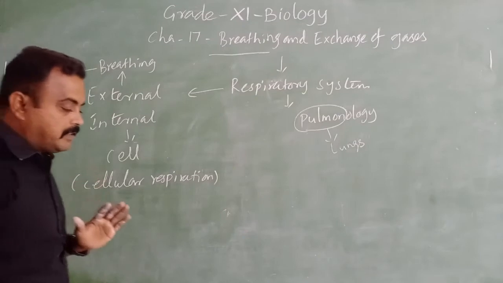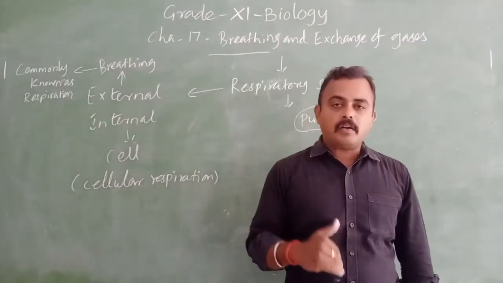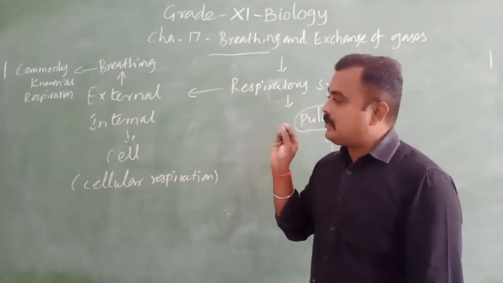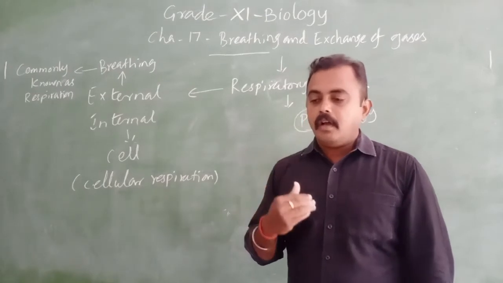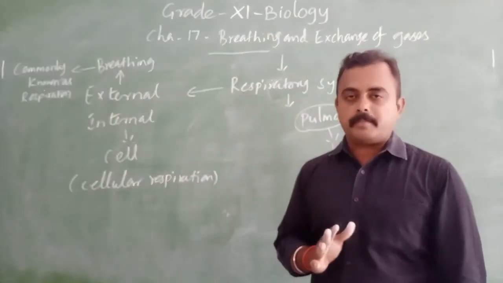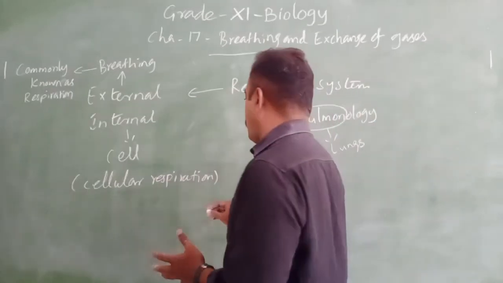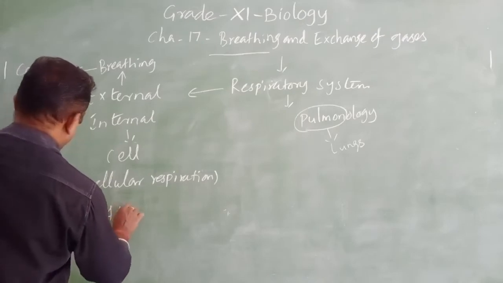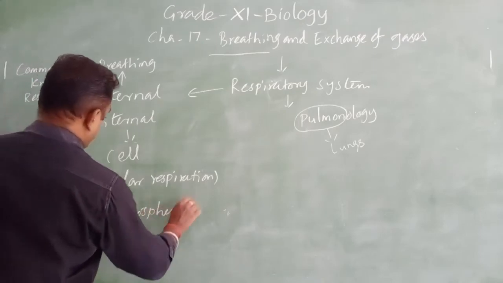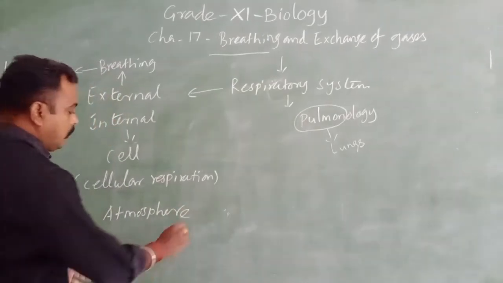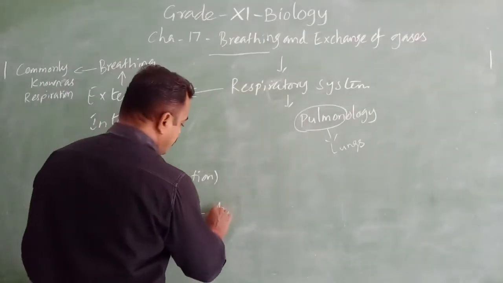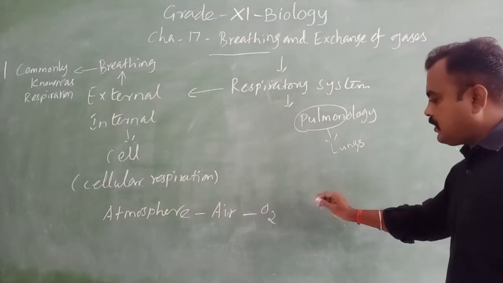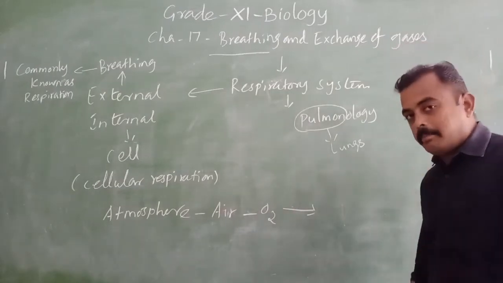So what is meant by breathing? It is simple: taking oxygen and releasing carbon dioxide. So breathing is simply taking oxygen and releasing carbon dioxide. Where can we get the oxygen? From the atmosphere. In the atmosphere we have air. In the air what is present? Oxygen.